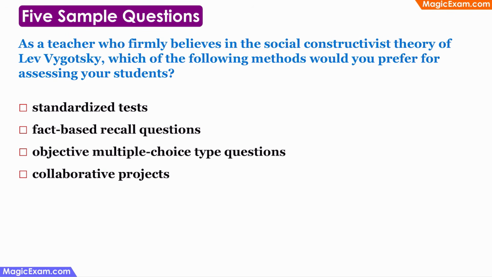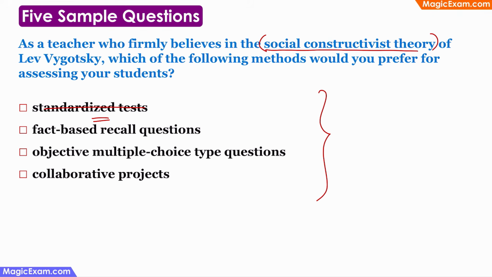As a teacher who firmly believes in the social constructivist theory of Lev Vygotsky, which of the following methods would you prefer for assessing your students? This theory says that a lot of learning happens through social interactions. Therefore, social interactions have to be part of the teaching and learning process, and even the assessment process should have some social interaction in it. Now, the first answer choice, standardized tests. If students are taking standardized tests, then there is not much social interaction happening because this is an individual activity. Therefore, this cannot be the answer choice.